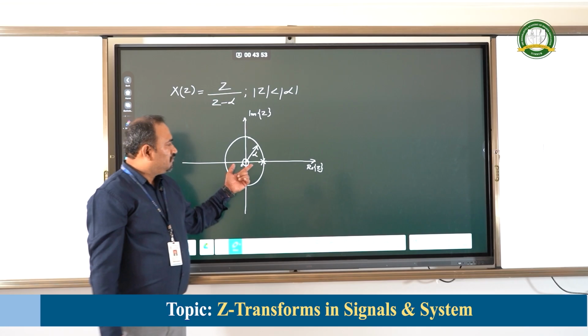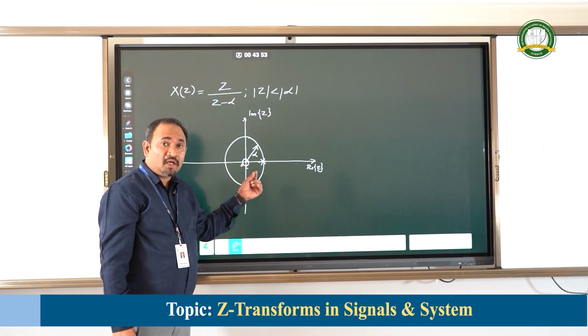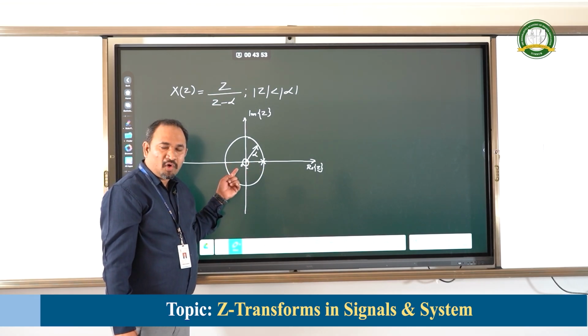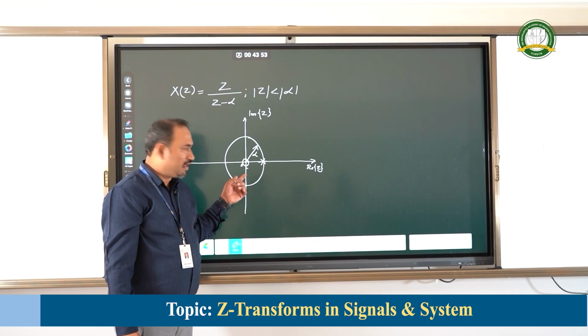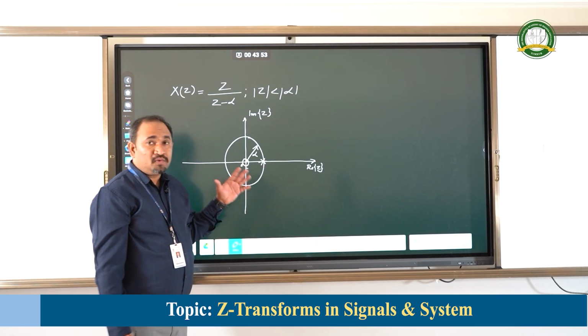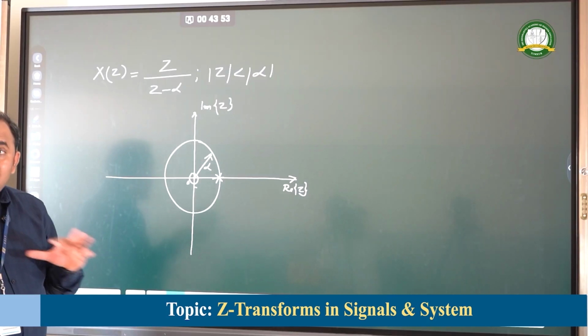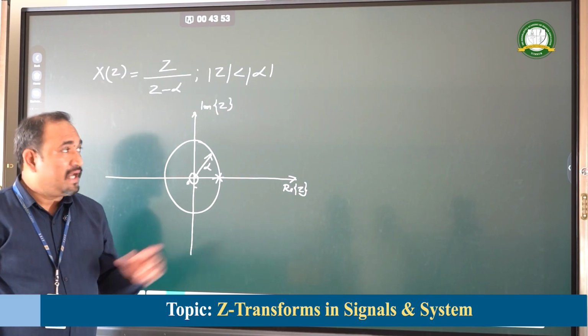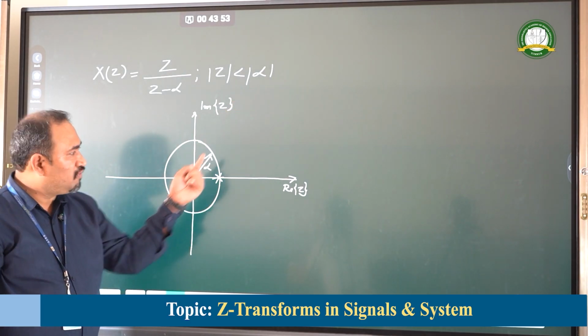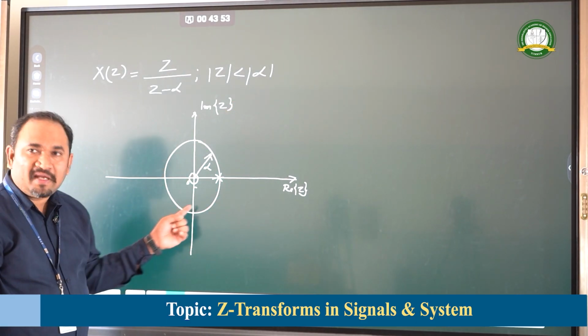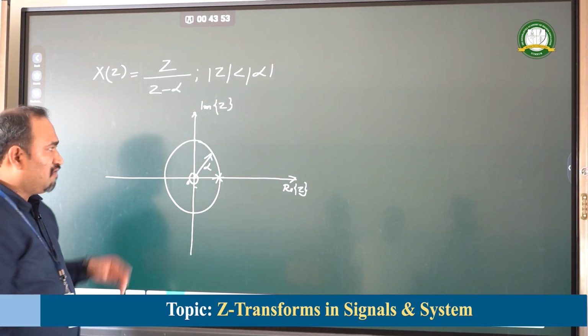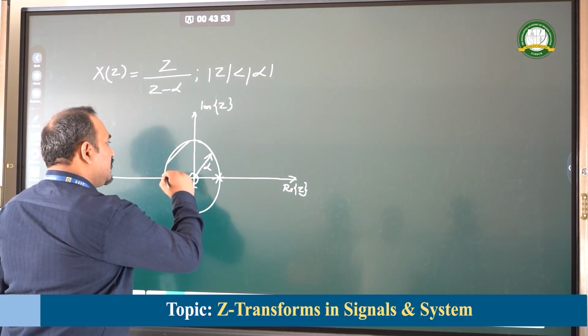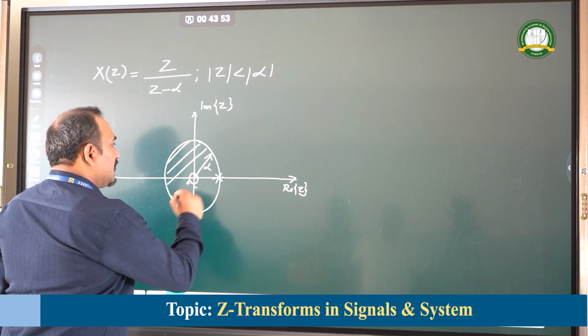Now, we have marked the location of the pole, and we have also marked the location of the zero in this particular z plane. Now, where does the region of convergence lie? It is less than alpha. Therefore, less than alpha means it should come inside the circle of radius alpha. Now, this is where the region of convergence lies.